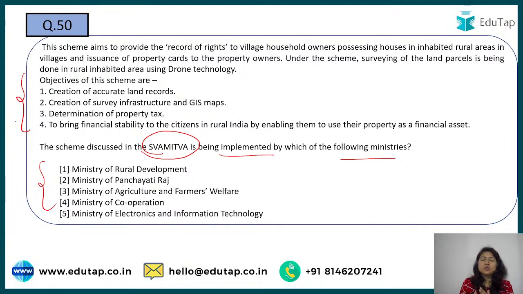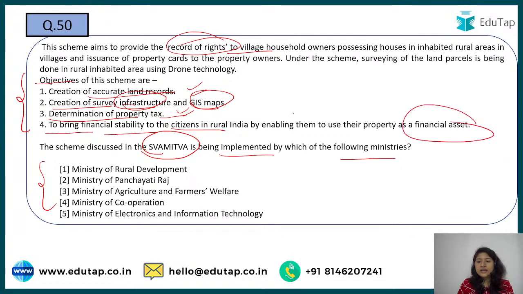So that is a win-win situation for both parties, and that is why this scheme, what we are doing, right to record of rights in the village. Here the objectives are to create accurate land records, creation of survey infrastructure and GIS maps, determination of whatever property tax could be availed from those people having the land, and to bring financial stability to citizens, because they can actually use that property as a financial asset, right?